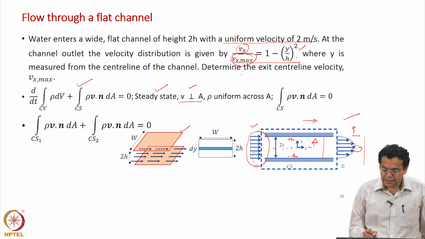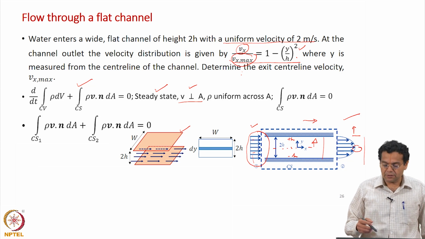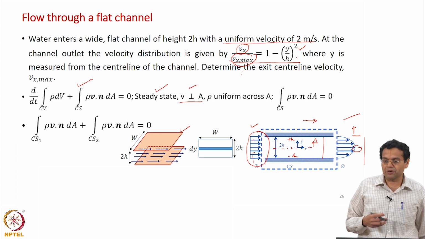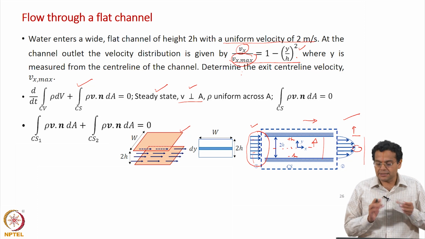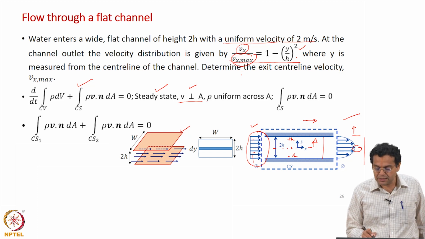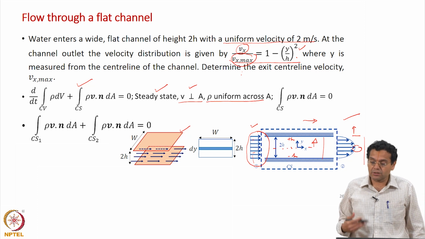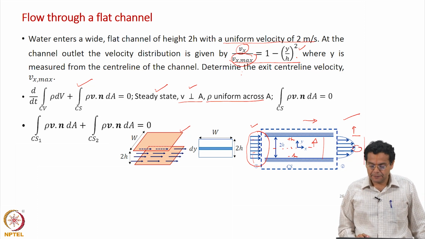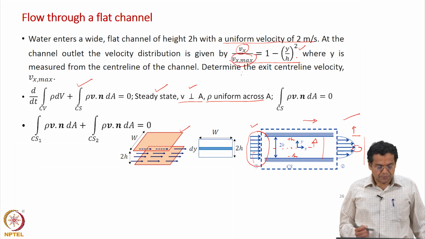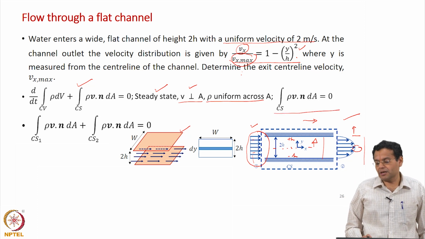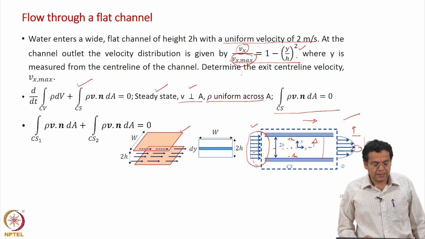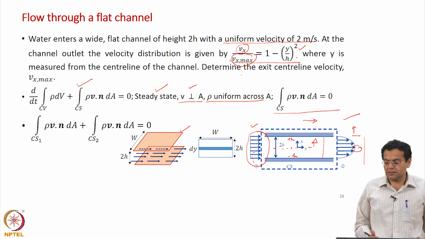In the earlier examples we took the density and velocity to be uniform across the area. In this example we are taking only the density to be uniform across the area. We are not taking the velocity to be uniform, which is not valid at the exit. Now, when you simplify, the equation just becomes integral rho v dot n dA equal to 0. The first term, the unsteady term, does not contribute.